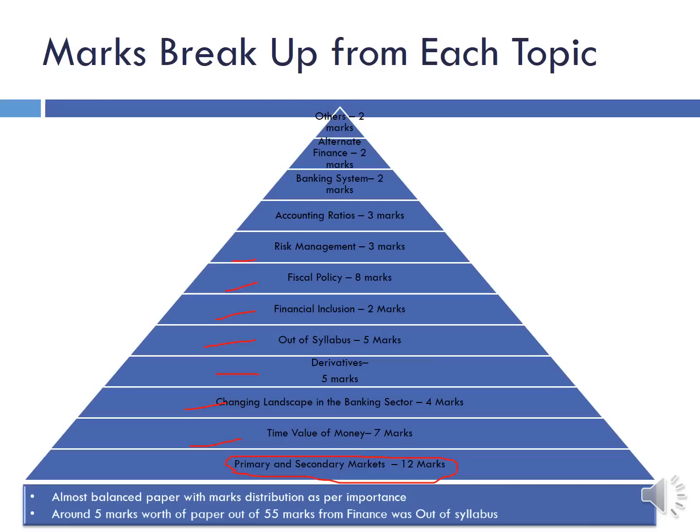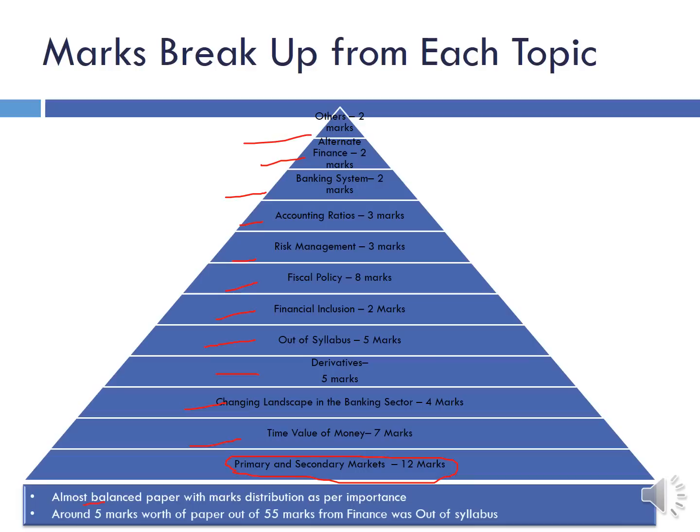Risk management, there was paper worth 3 marks. Accounting ratios, surprising. Last year there was a lot of paper from this topic, around 10 to 13 marks, but this year only 3 marks. Banking system, 2 marks worth of paper. Alternate sources of finance, 2 marks. Again surprising, this is not that important a topic, but still 2 marks worth of paper came from this topic, and others contributed 2 marks.